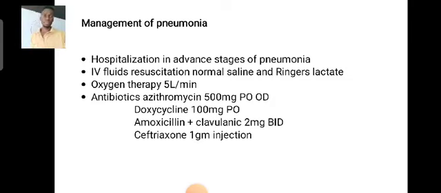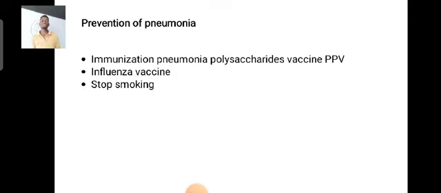Now, what is the prevention of pneumonia? We can prevent pneumonia through immunization, PCV, which is mainly given to children at a young age. It is not long-term immunization, but it is helpful. Also, the influenza vaccine, since influenza also causes pneumonia. And stop smoking. Smoking causes the majority of respiratory diseases, and because it depletes the lung defense system, it makes the lung prone to infection.